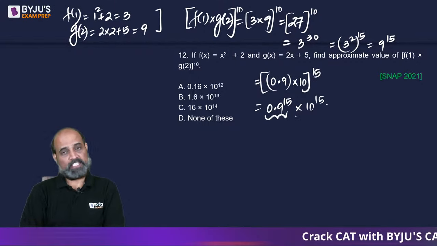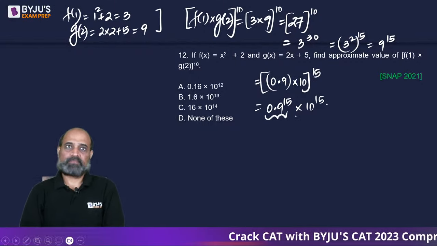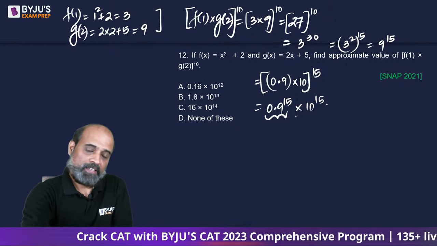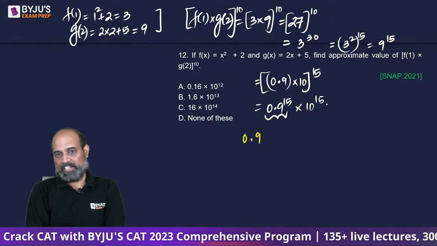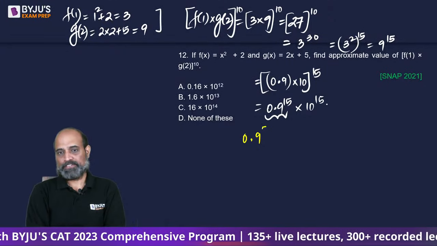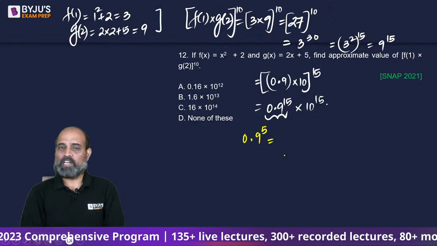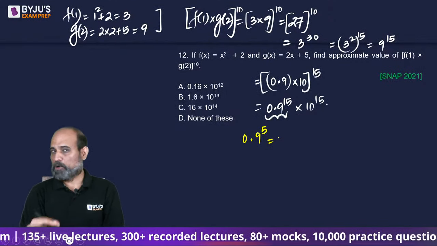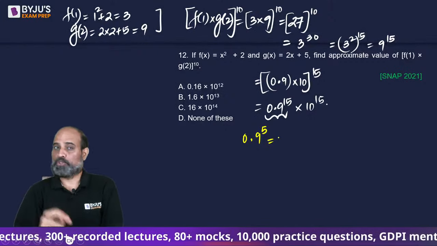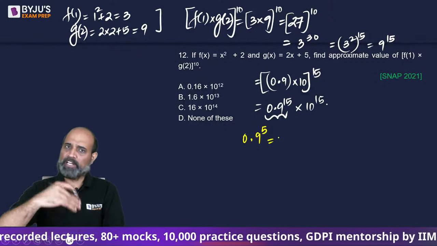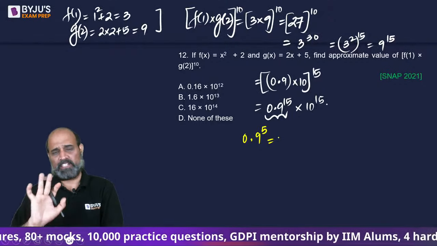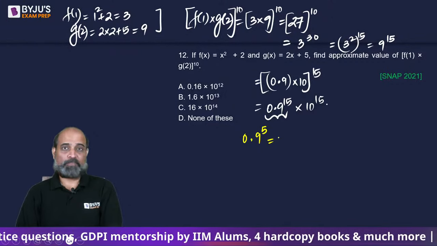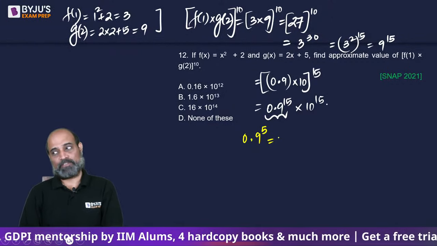We need to calculate this part, which is not easy, right? Do you know what 0.9 to the power 5 is? Because if you know that, we can do a bit of approximation and calculate 0.9 to the power 15 as its whole cube, as in this into the same number into same number, and see how many places the decimal digit will move around. If you don't know what 0.9 to the power 5 is, which is 3 to the power 10, it will be more difficult there.